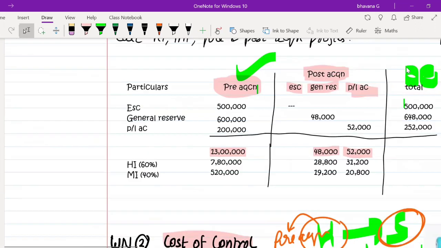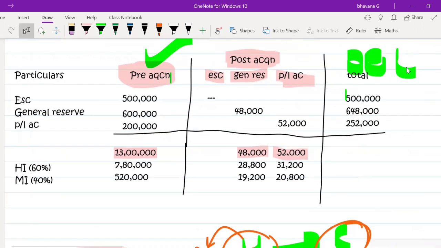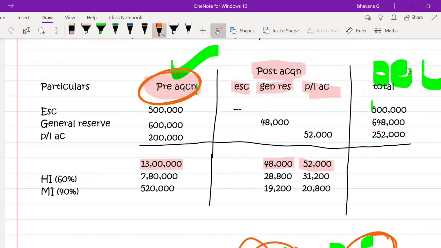How? See, here we saw, right? This was pre-acquisition. This pre-acquisition 13 lakh rupees. When this pre-acquisition profit was earned, the holding company was actually not a holding company of the subsidiary company.